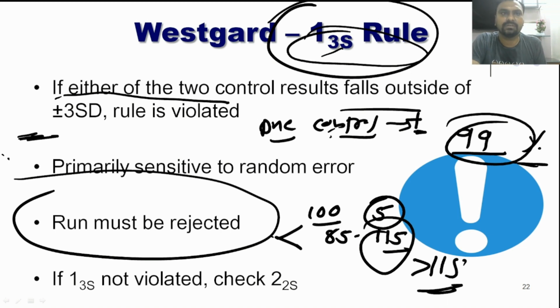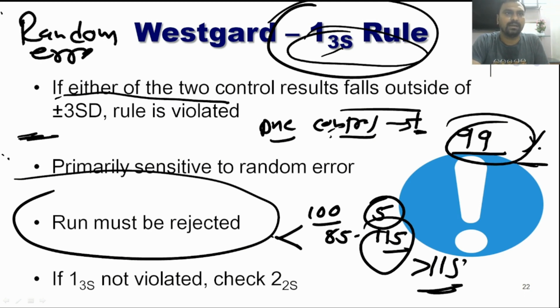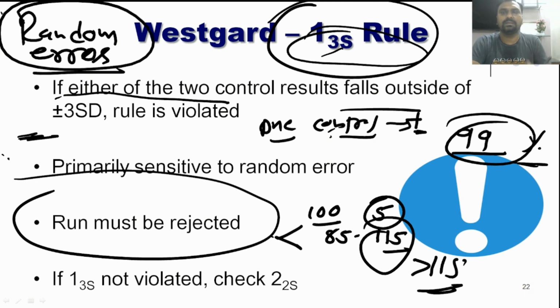When there is a violation of 1-3S, it is mainly because of random error. Maybe there is a faulty formation of the reagent, or a bubble in the reagent system, or improper sampling, improper reagent arms, or a clot in the machine, or dirty cuvettes, or deterioration of the lamp.